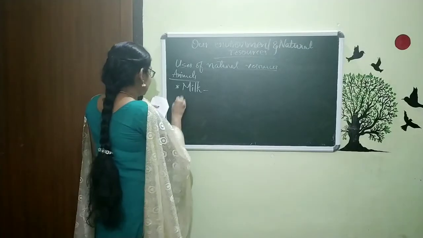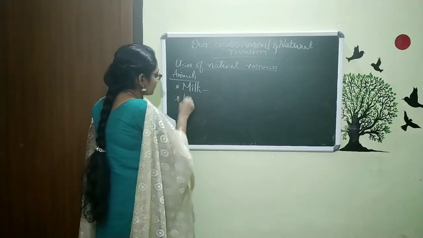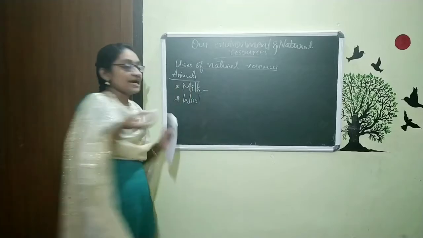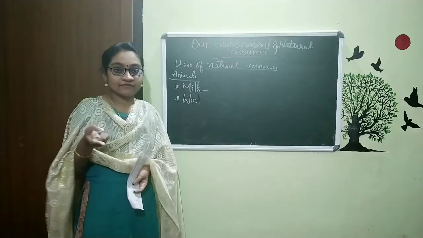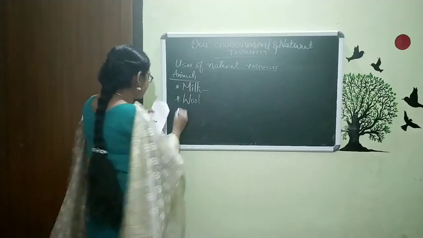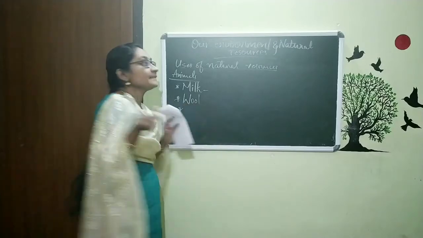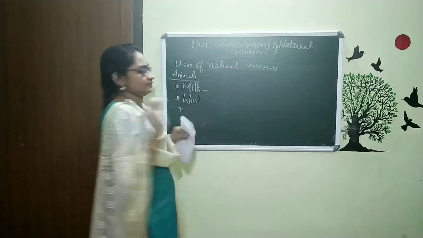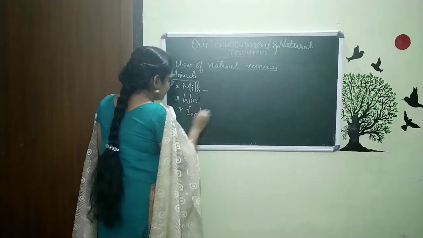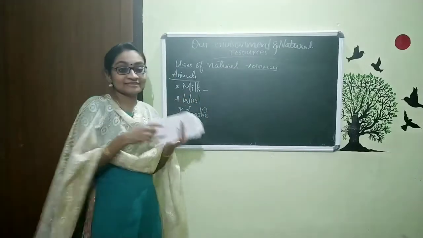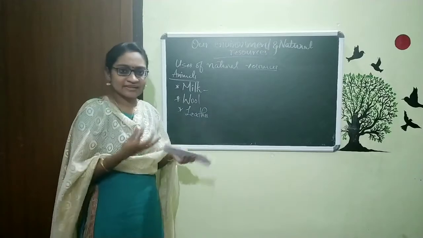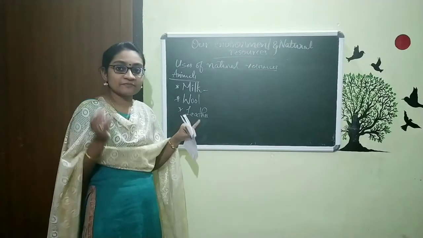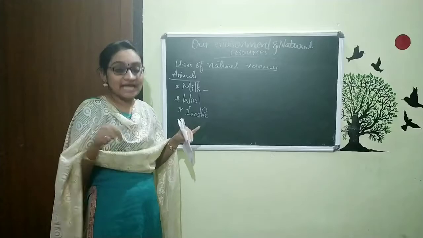The next is wool. Animals like sheep give us wool. The next is this. Some dead animals' skin we are using as leather. Like leather belt, leather purse, leather bag. All these things we are making from the skin of dead animals.